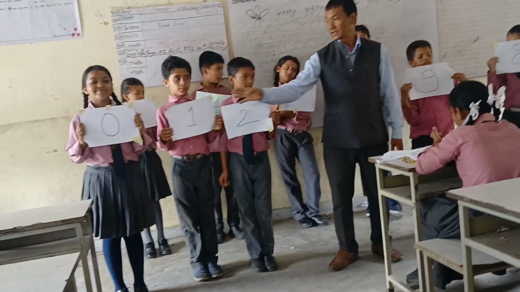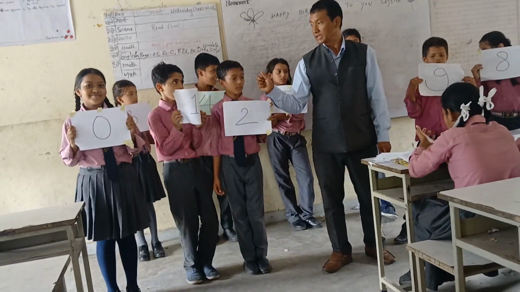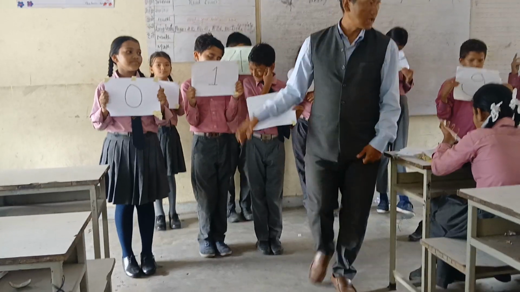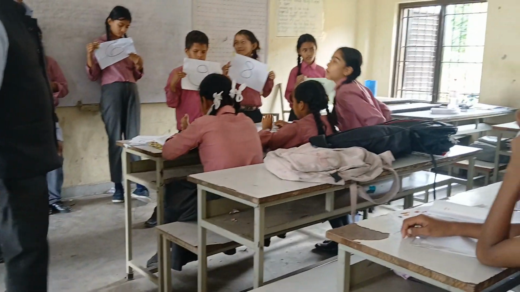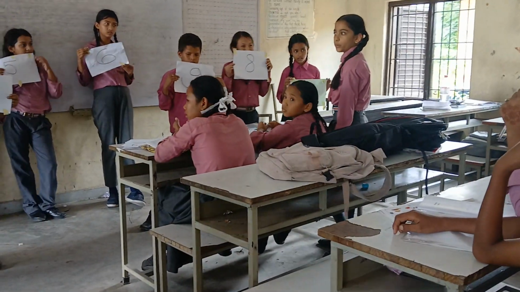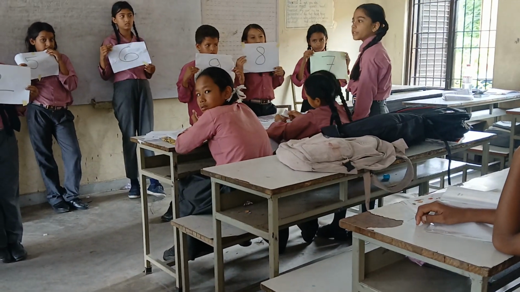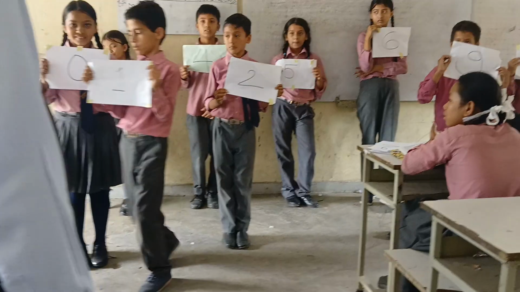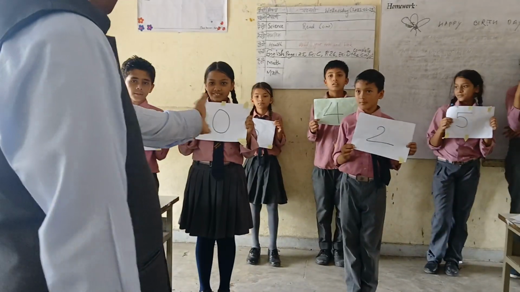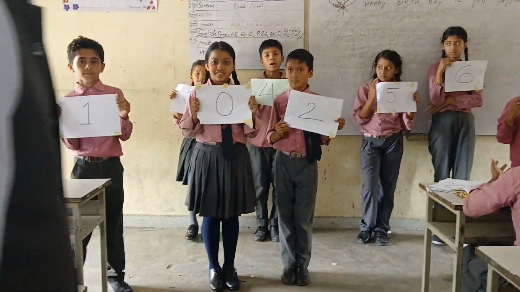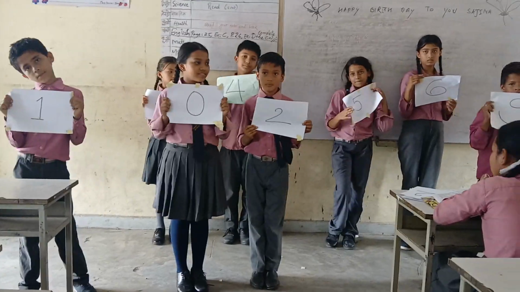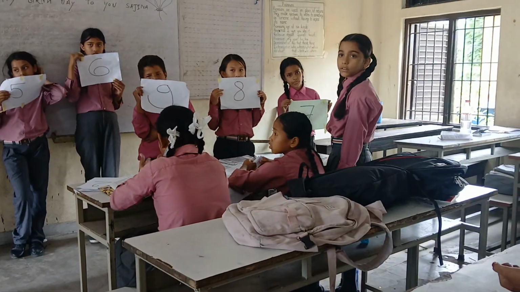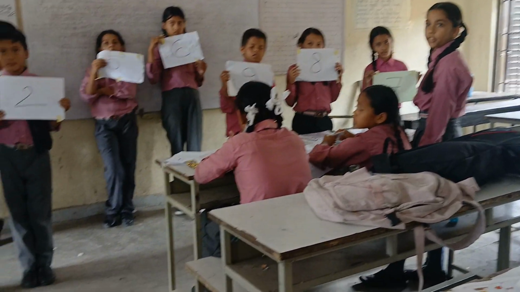To make it 3 digits, how should we arrange this? Where should 1 be? 1 should be in the first place, then 0 and 2. 102 is the smallest number of 3 digits made of different digits.